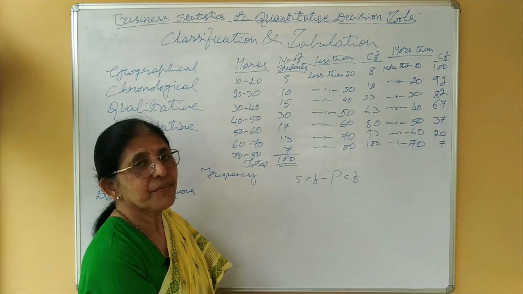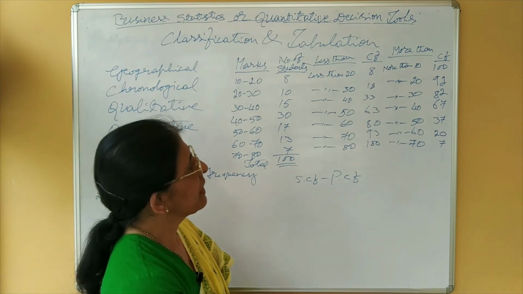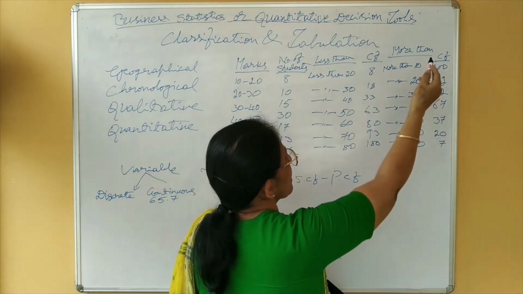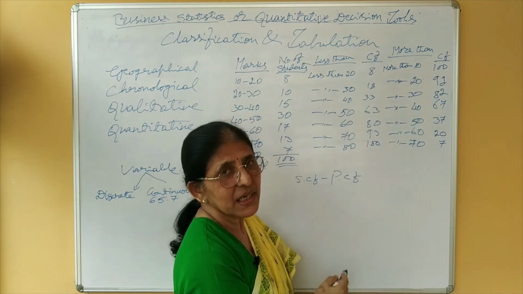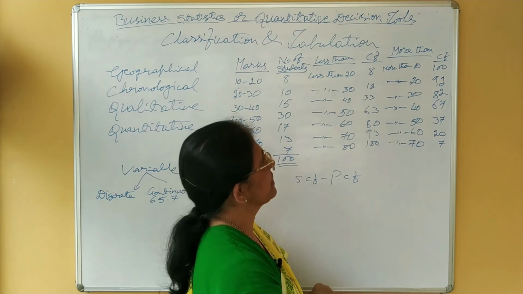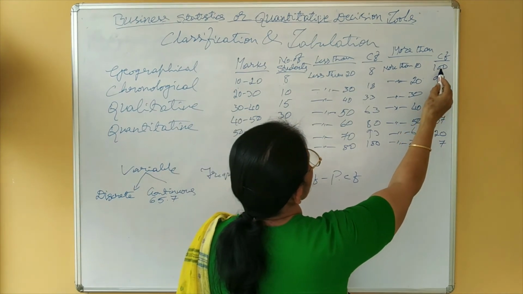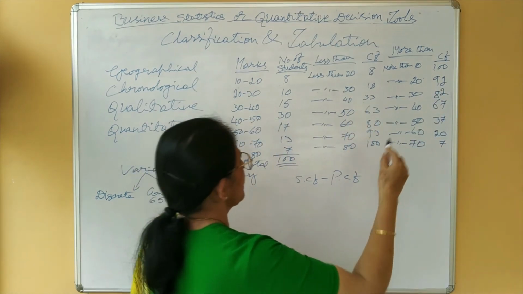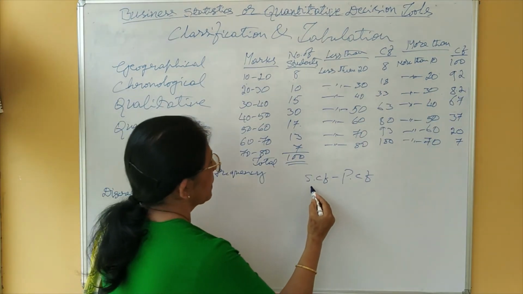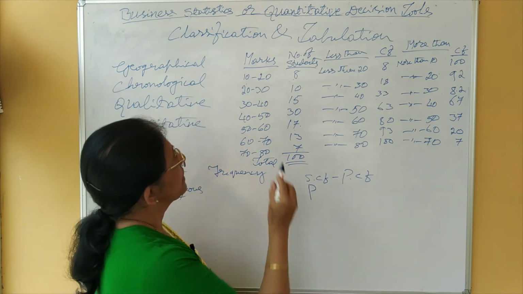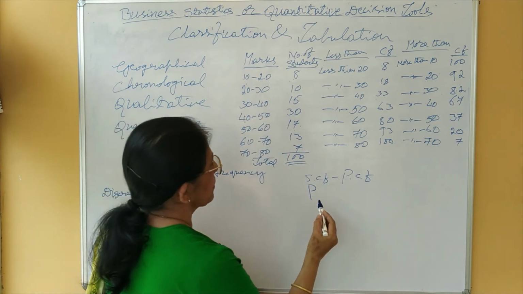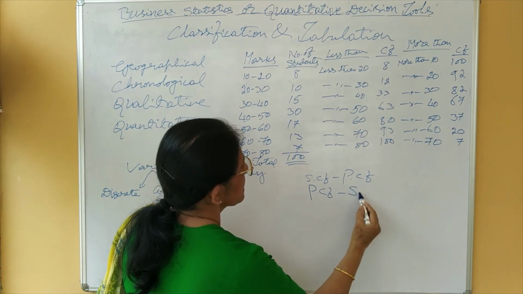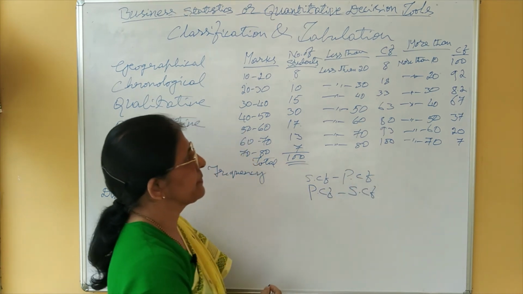In case of more than, here again you may start from the top or from the bottom, whichever is convenient to you, that method you follow. Here it is reversed. In case of more than, simple frequency equals preceding cumulative frequency minus succeeding cumulative frequency.